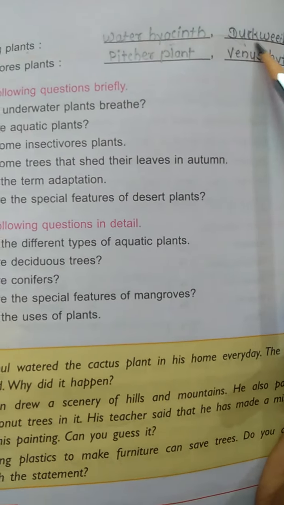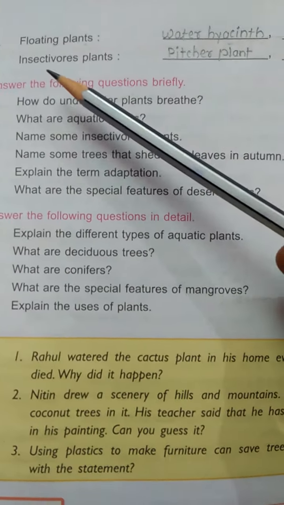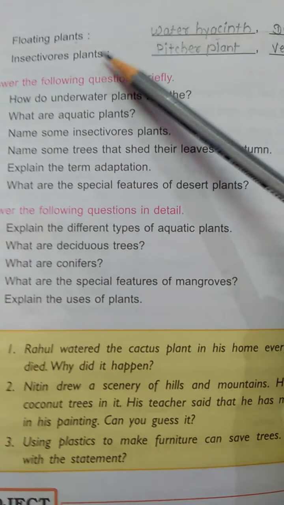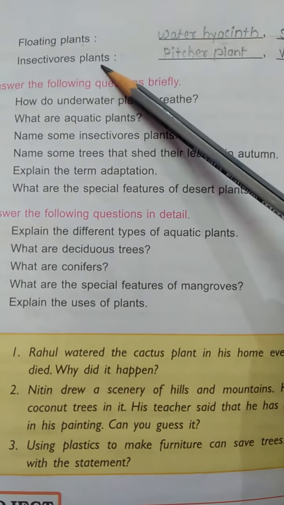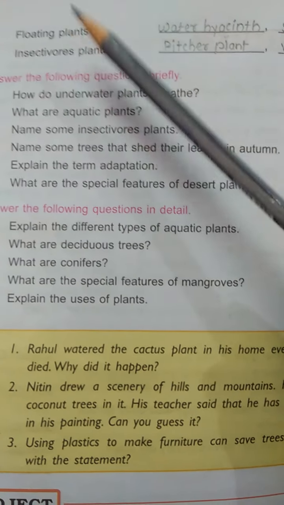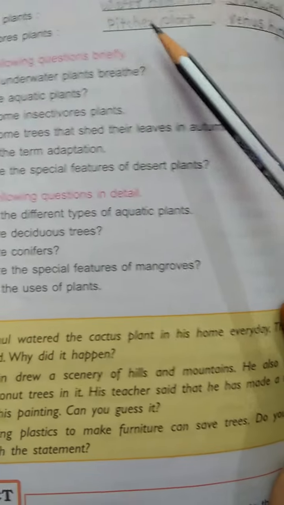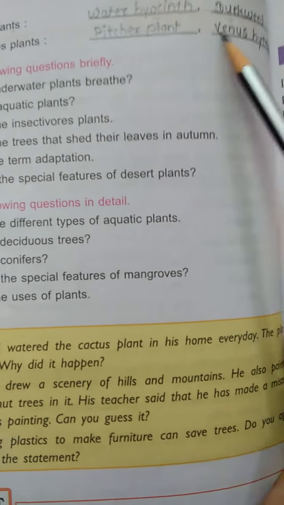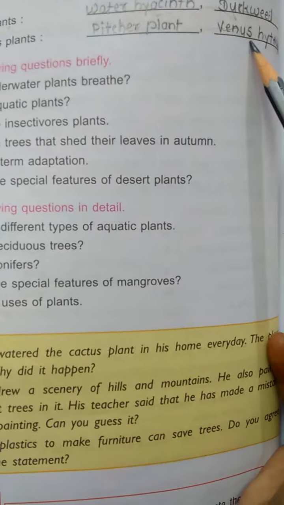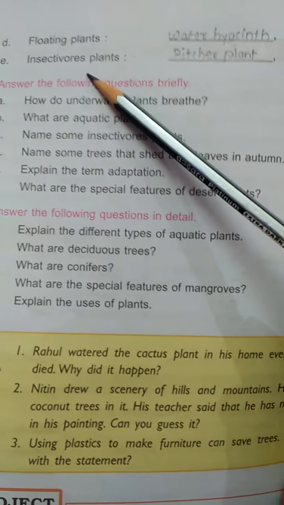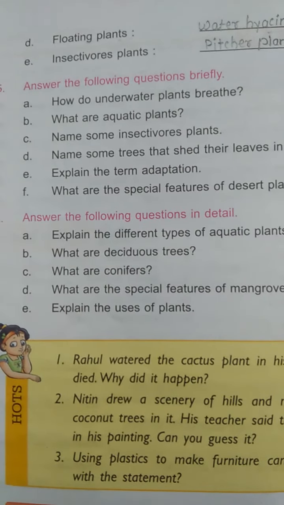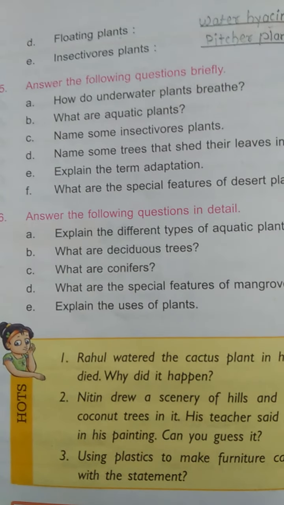Then insectivorous plants are those plants that trap insects. The examples are pitcher plant and Venus flytrap. These are examples of insectivorous plants. So, best of luck for your SA1 exam and do the revision of all chapters.